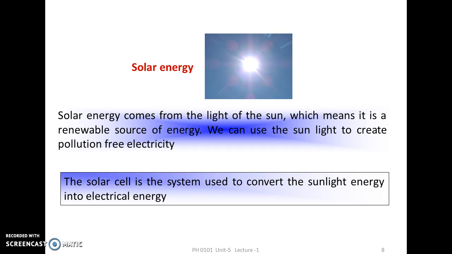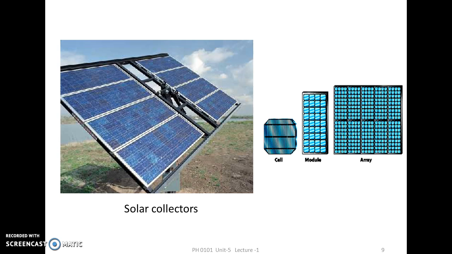First is solar energy, which comes directly from the sun, which means it is a renewable source of energy. We can use sunlight to create pollution-free electricity. The solar cell is a system used to convert sunlight energy into electrical energy. These are the solar collectors. I wish you would have observed it at the traffic signals. This is called a cell. The cell is in the shape of a hexagon, then a module and an array.